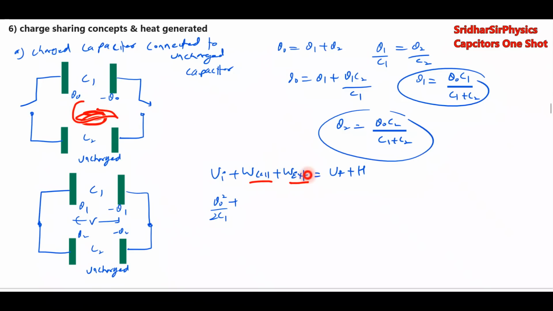So what is the work done by external agent? That will be 0. Final energy. यहाँ पे charge कितना है? Q1. यहाँ पे charge Q2. So the final energy will be Q1 square by 2C1, Q2 square by 2C2, plus heat generated. So solve for H. This is one basic idea.